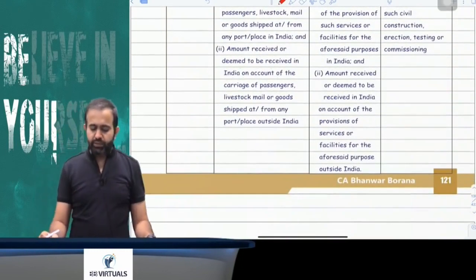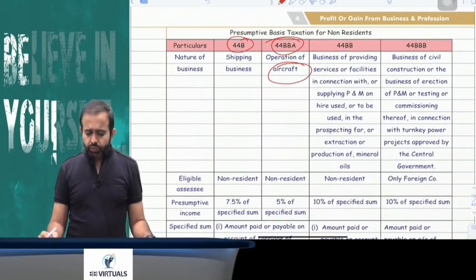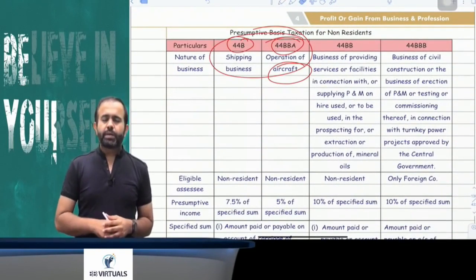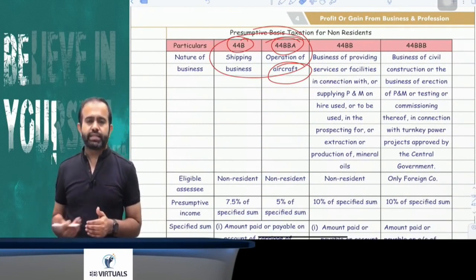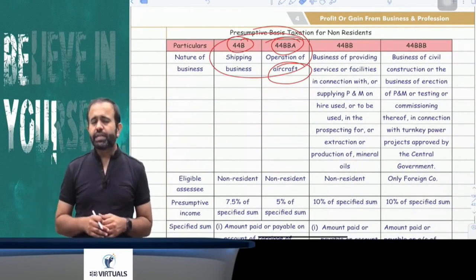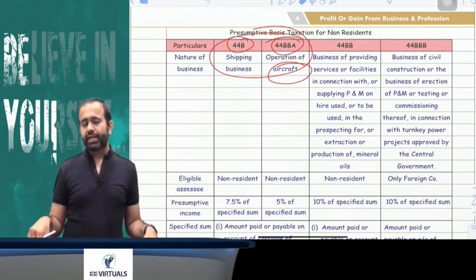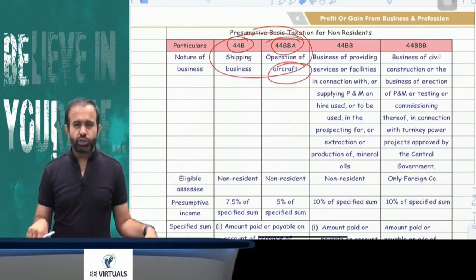Now try to understand one thing. Sections 44B and 44BBA are mandatory sections. Means, suppose the assessee's income is less than 5% or 7.5%, can he declare lower than that? The answer is no. He cannot declare lower than that. These sections are fixed sections or mandatory sections.